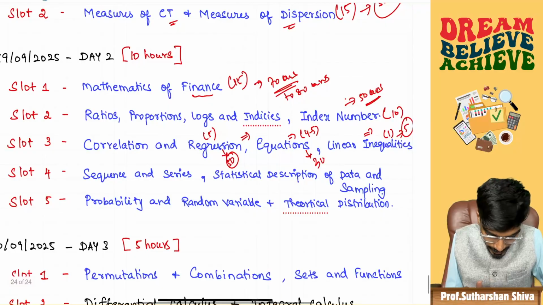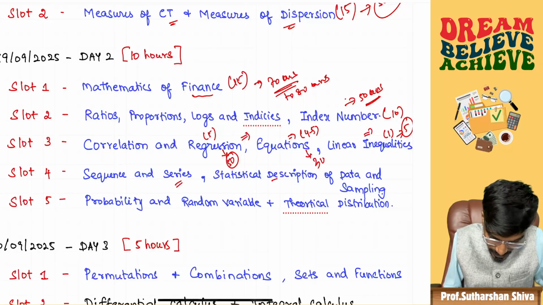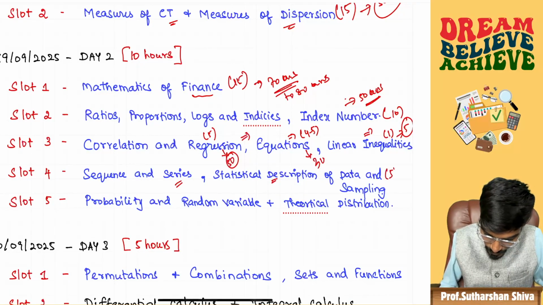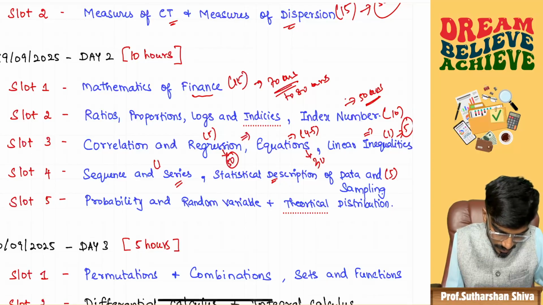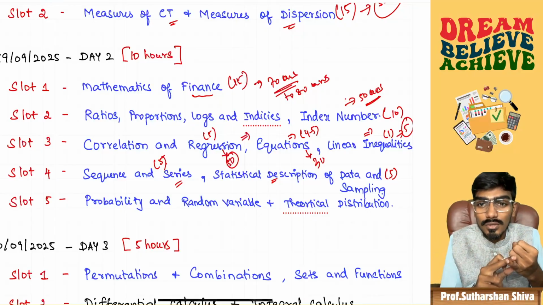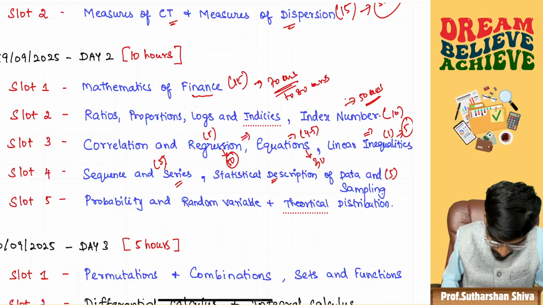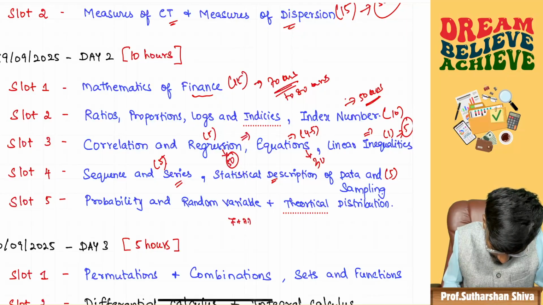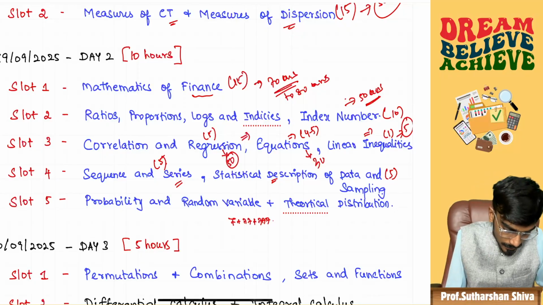Next, come to sequence and series. Statistical description of data and sampling comes for 5 marks, and sequence and series comes for 5 marks. This is what you will prepare in sequence and series. Focus on problems like 7 plus 77 plus 777. That problem will be there.